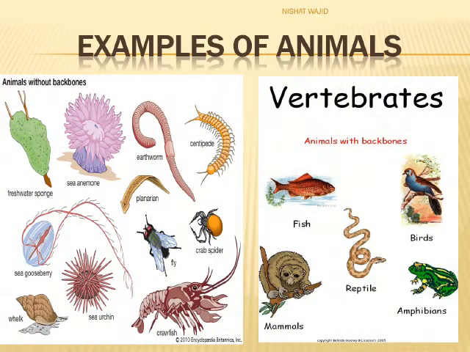Invertebrates are animals without backbone or vertebral column, while vertebrates have backbone. Further divisions of vertebrates are fishes, amphibia, reptiles, mammals, and aves. You can see different kinds of animals on this slide.